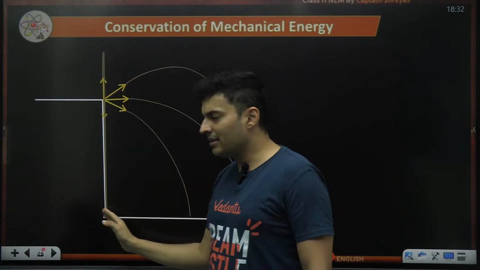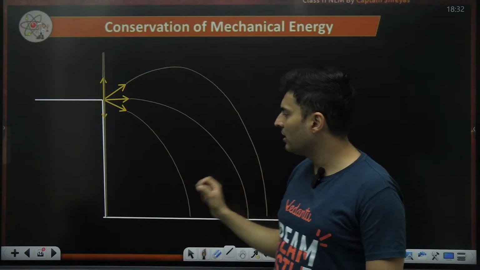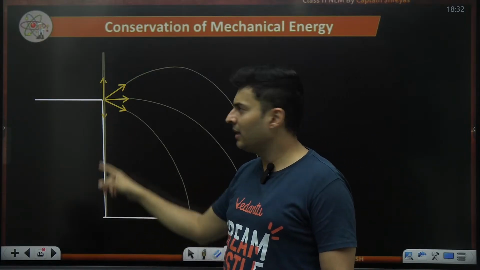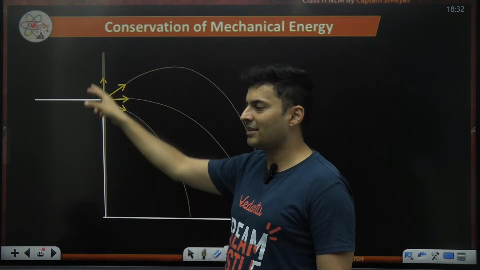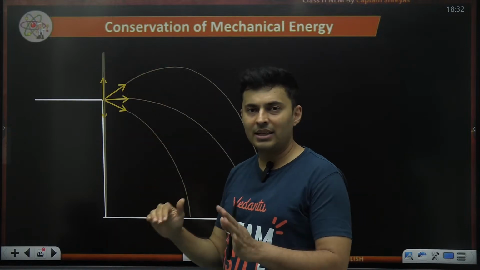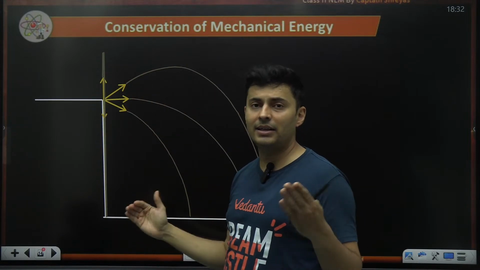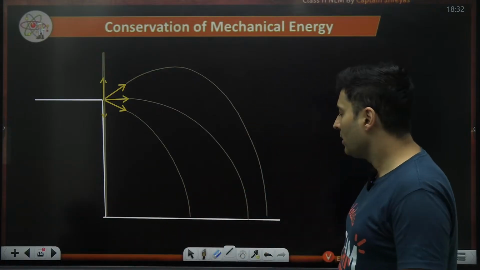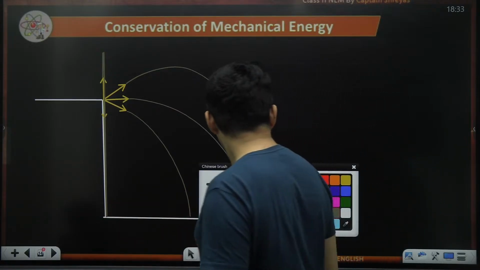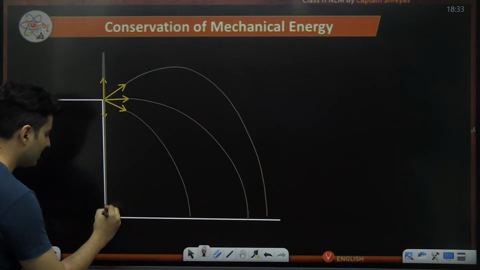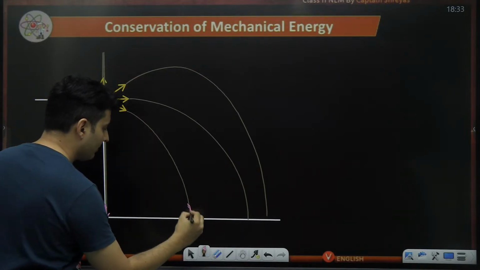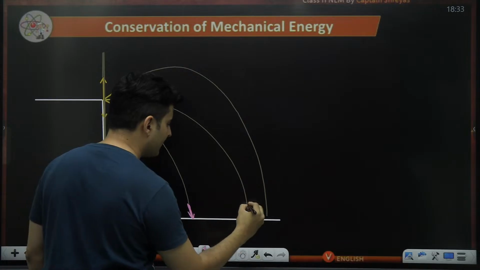And this will increase sequentially from here to here. Time wise, every one will take a different time to touch the ground. But if you ask me the speed, that's where the funny thing is. Speed wise, no matter which ball you take, all of them will land with the same speed.